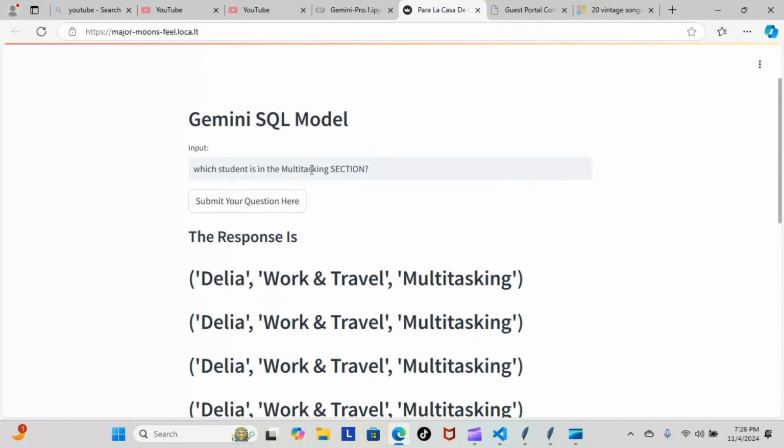Which student is in the multitasking section? As you can see, Delia, working travel, multitasking. So again, I was able to successfully troubleshoot and debug our program and get it running successfully in the Google Colab. Even though it does look a little funky, it is printing out multiple times, it is giving us the correct response to our query. So I'll call that a win for now.